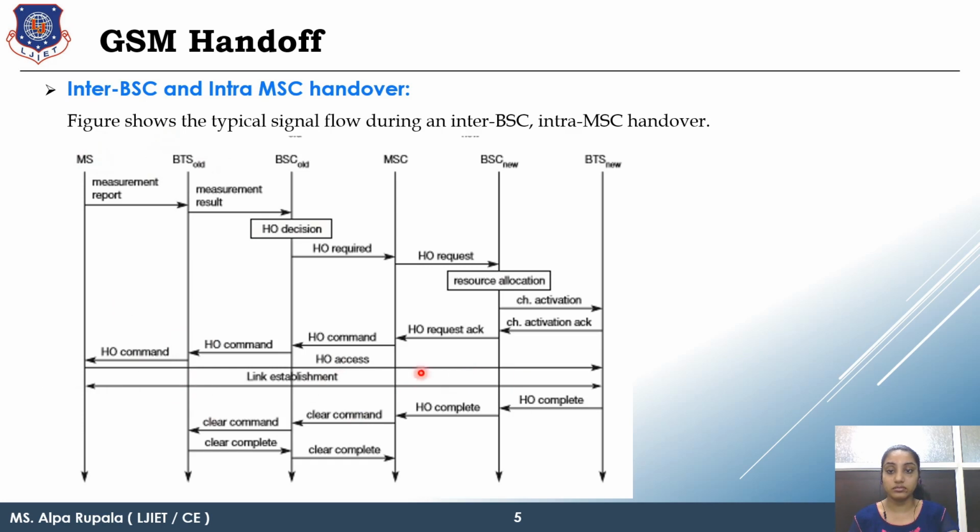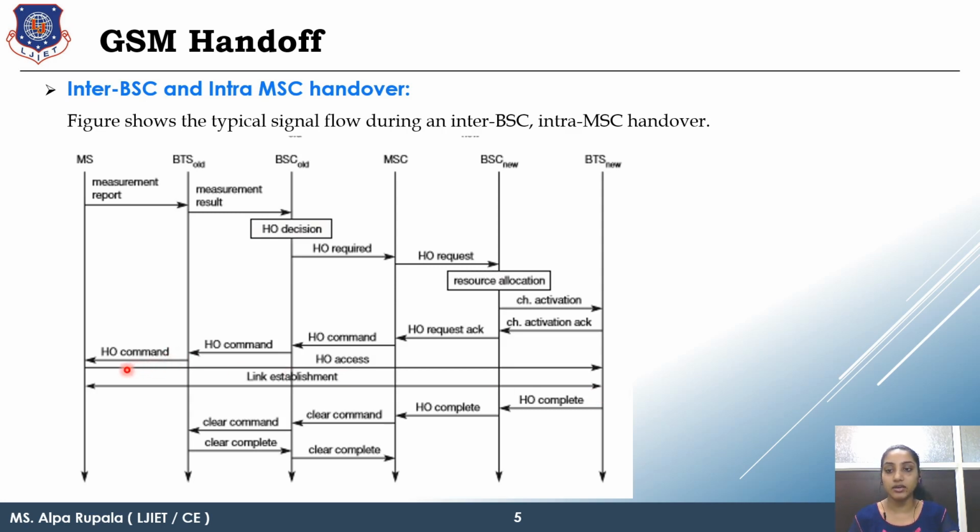Now here look, this is a very important part, link establishment. This link establishment can be done in two ways, by hard handoff or soft handoff. The first technique is hard handoff.